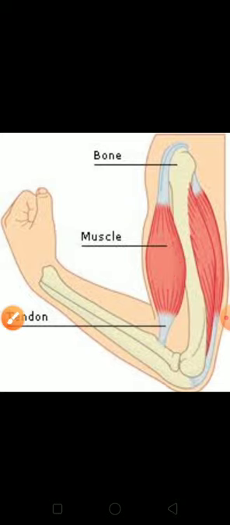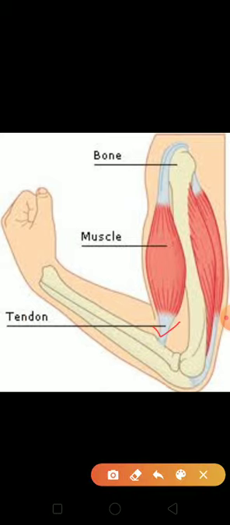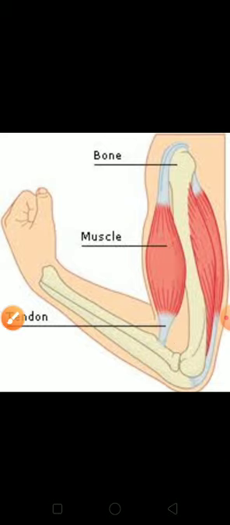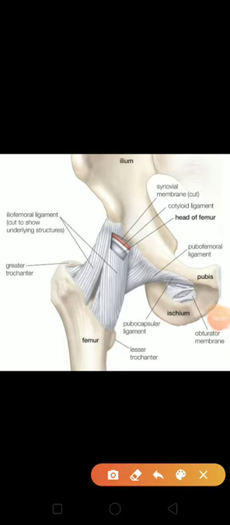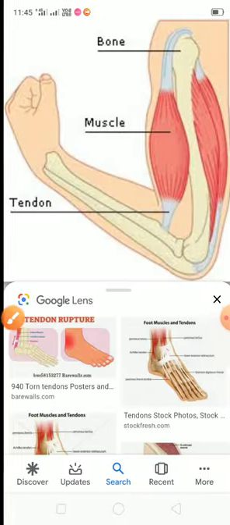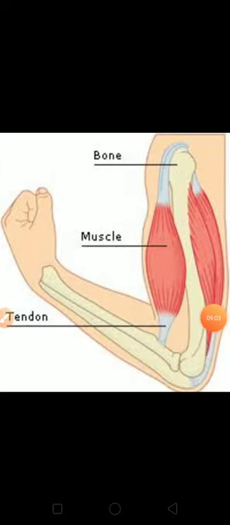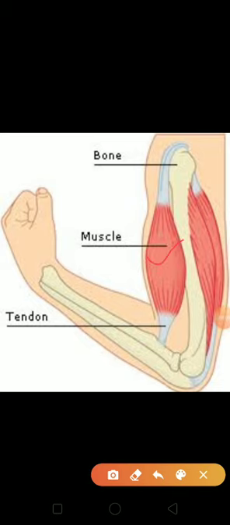This white color part which attaches the muscle and the joint is called tendon. Understood the meaning of tendon? Bone to bone joint is ligament. Muscle and bone joined by a fiber is tendon.